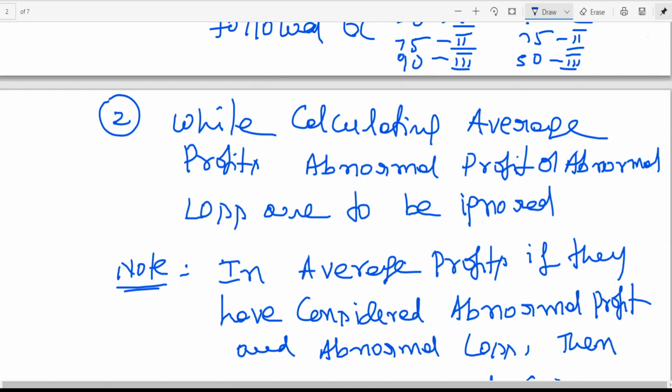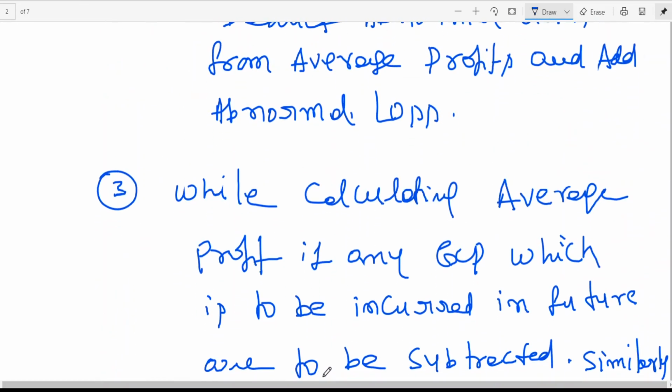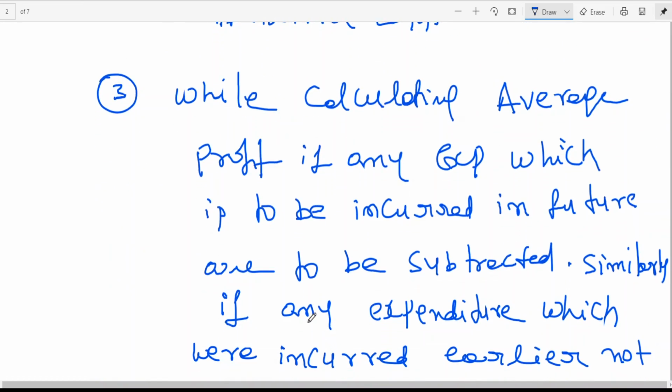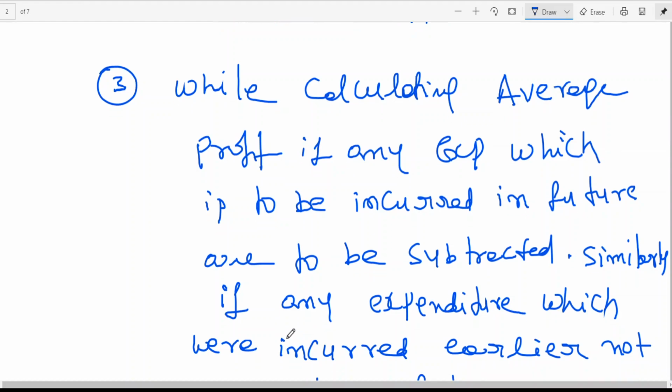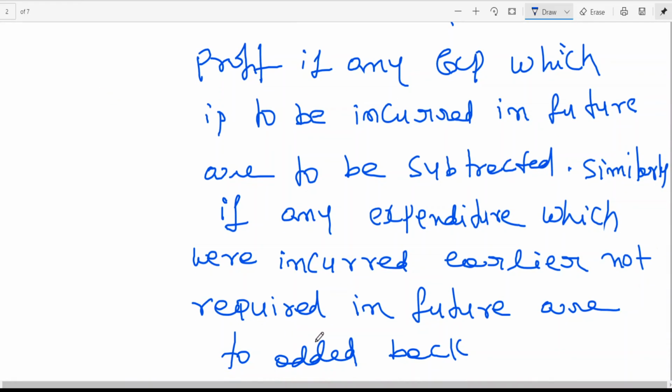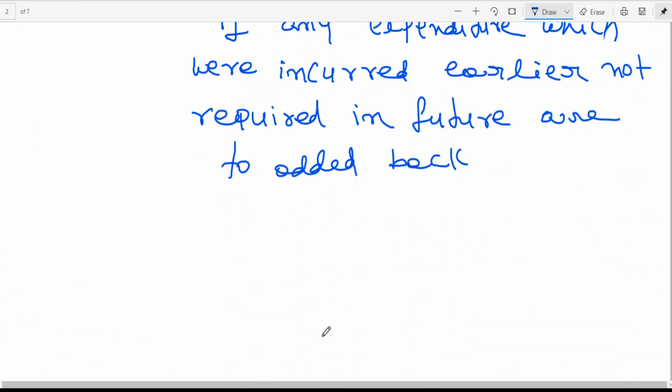abnormal profits or abnormal losses are to be ignored. Then I told you, while calculating average profit, if any expense which is to be incurred in future is to be subtracted. Similarly, if any expenditure which was incurred earlier is not required in future, it is to be added back.